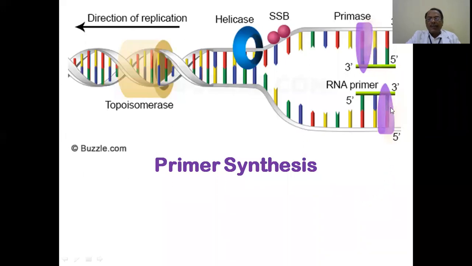And this is a primase. The RNA primer has been synthesized, and on this side also a primase is synthesizing. And at the point of opening of the helices, the single stranded binding proteins are there. And the helicase, which is cutting the hydrogen bonds with the help of ATP, is operating here.